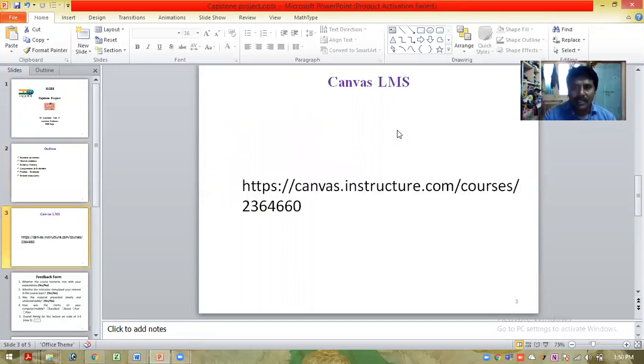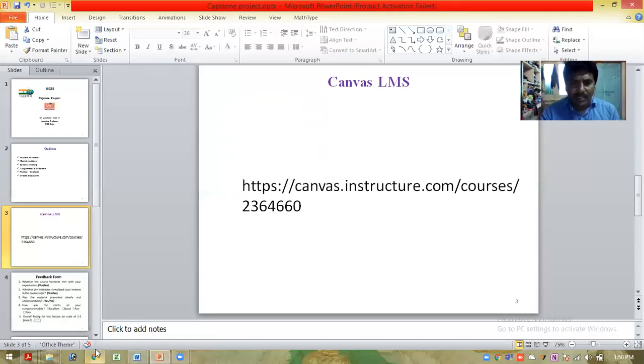Along with this particular case, there are three LMS suggested by IUCE. Here I selected Canvas, and this is the particular link for my subject in Canvas. That particular subject is hosted by this link.